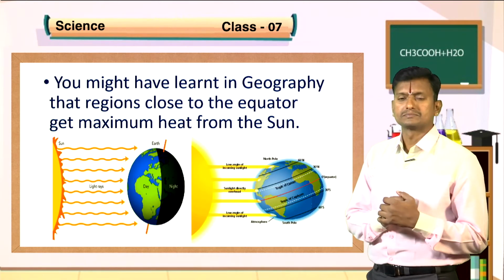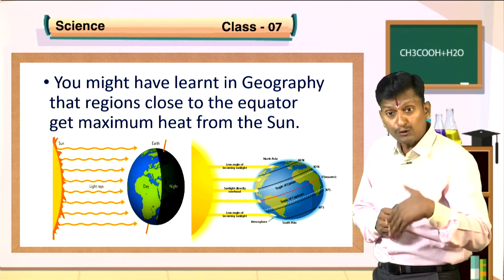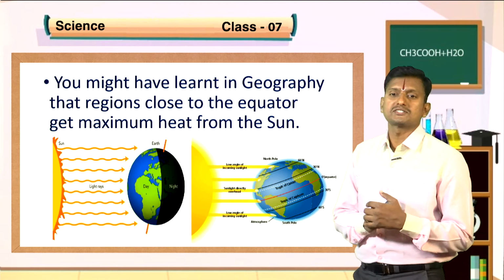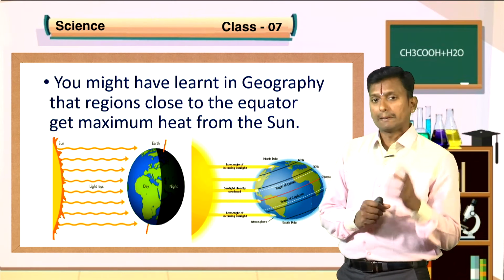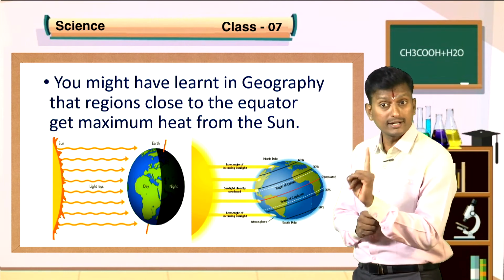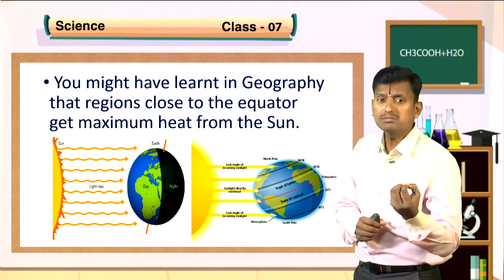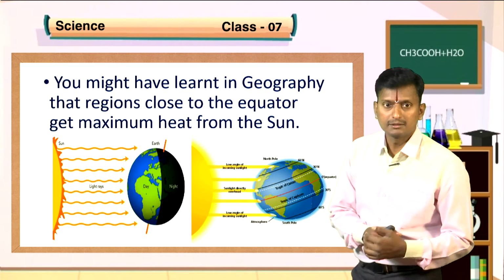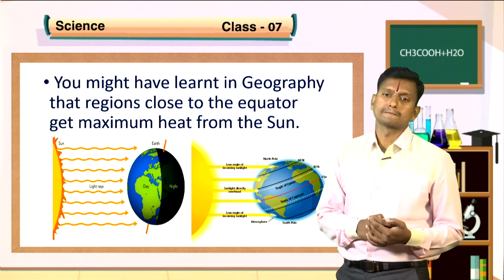See there. What about the poles? The poles will get minimum temperature from the sun. Keep in mind, the regions close to the equator get maximum heat from the sun, but the poles get the minimum heat from the sun.